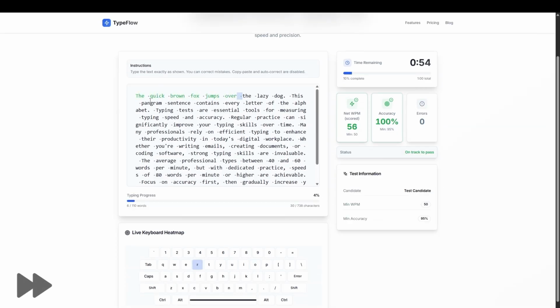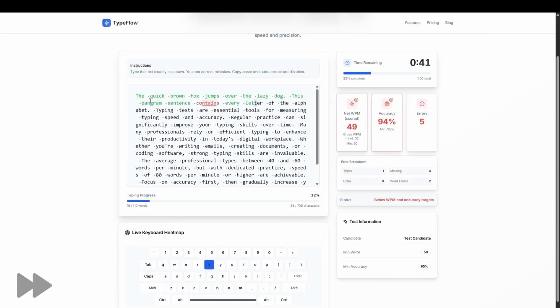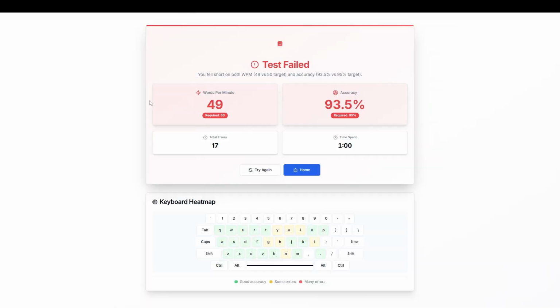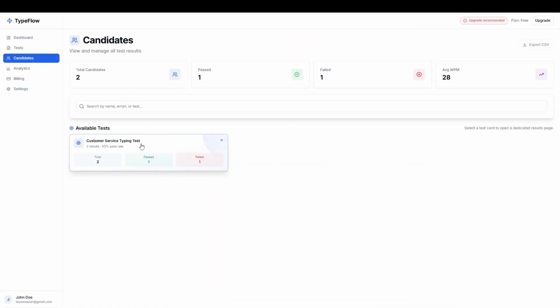The test displays the text they need to type, and as they type, they see real-time WPM and accuracy updates. Once they finish, results appear instantly with their final WPM, accuracy percentage, and pass/fail status based on your criteria.